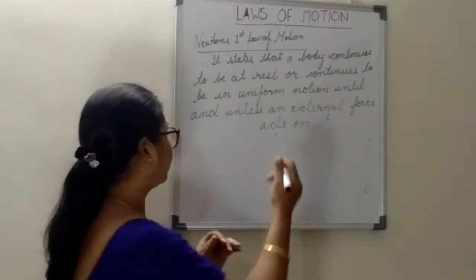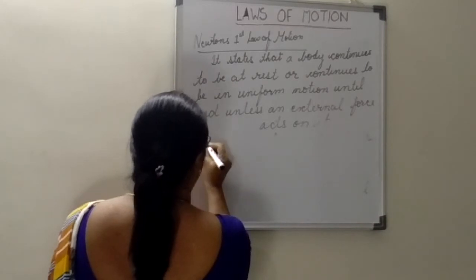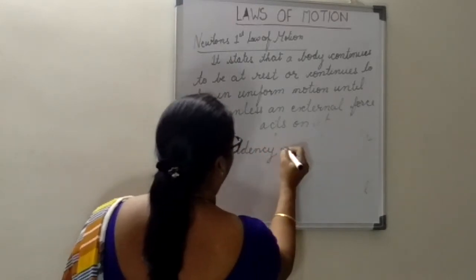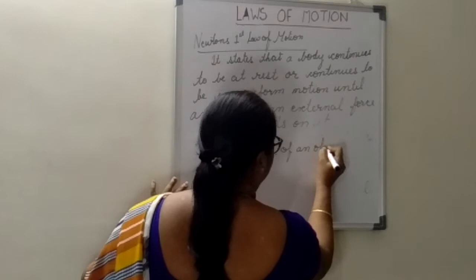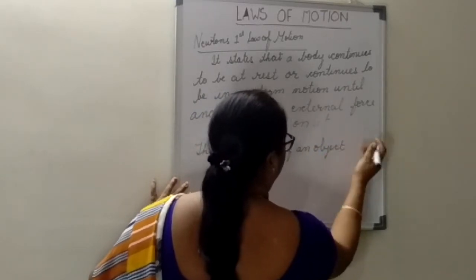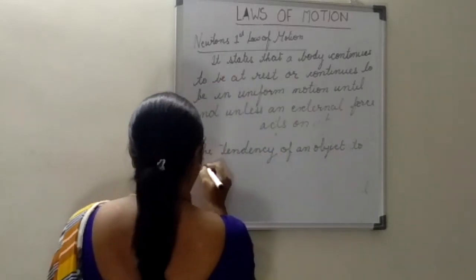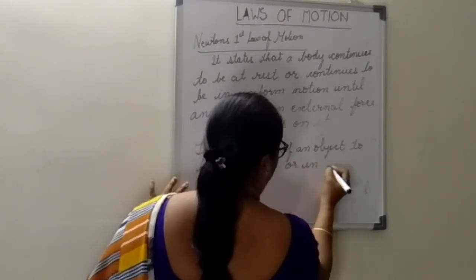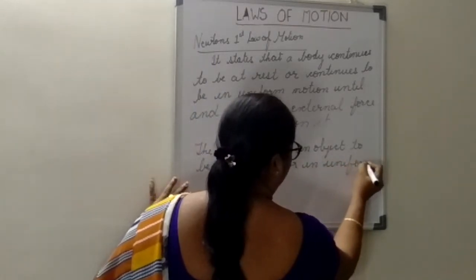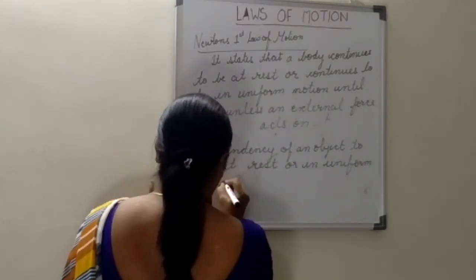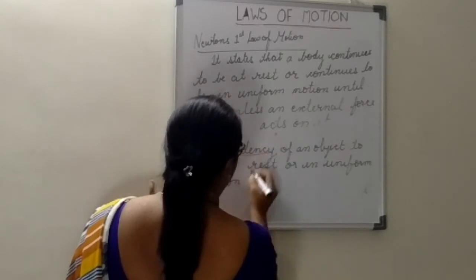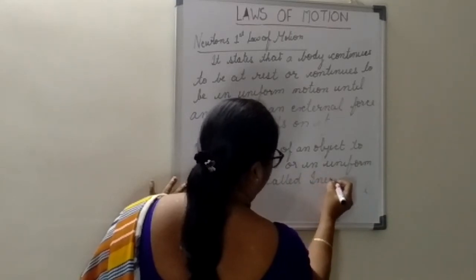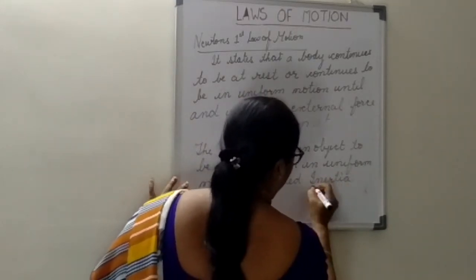Okay, so the tendency of an object to be at rest or in uniform motion, unless an unbalanced force acts on it, is called inertia.